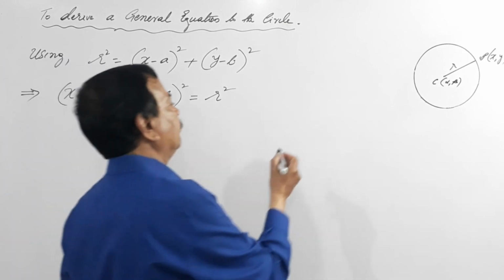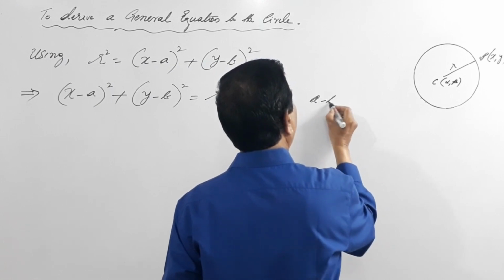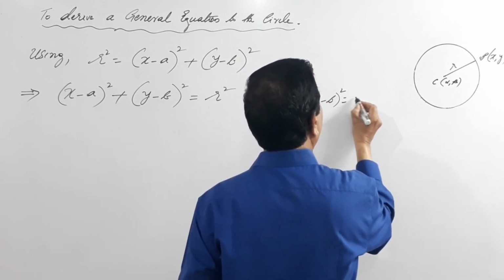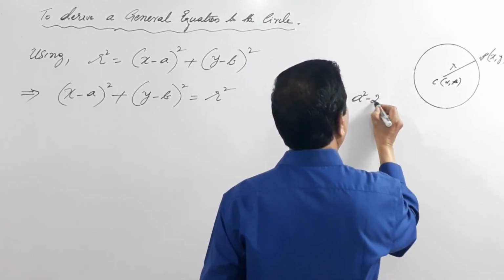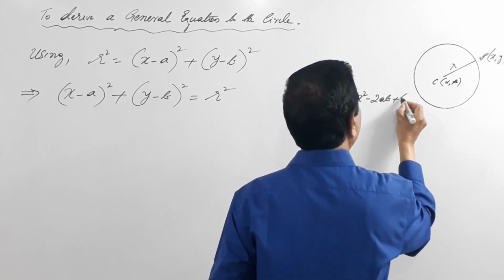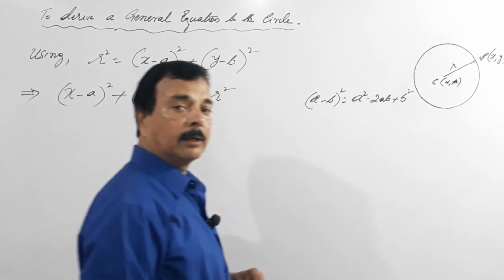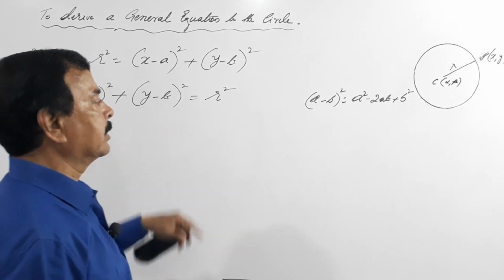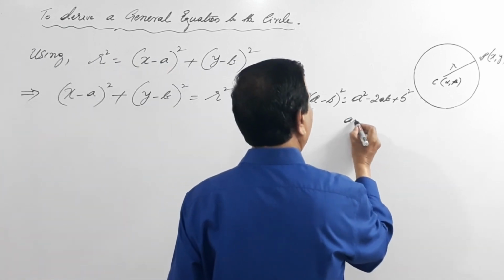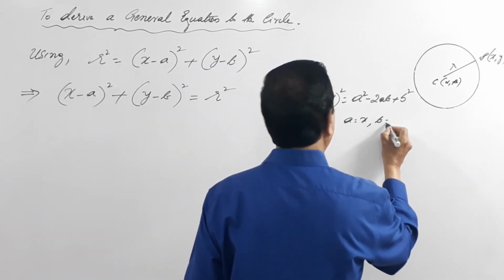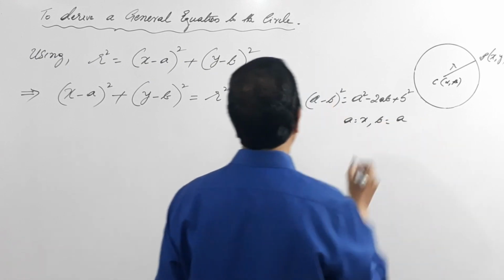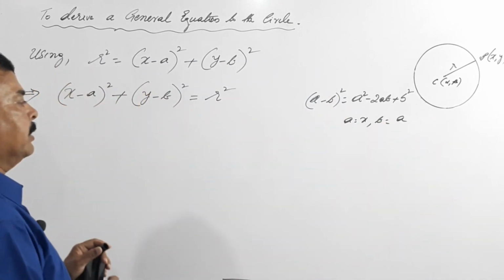These are of the form a minus b the whole square, which is nothing but a square minus 2ab plus b square. Here a is x, and b equals a or b, whatever it is.